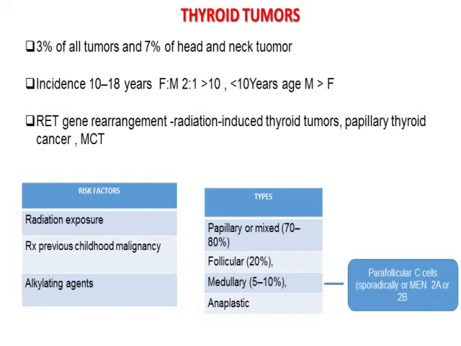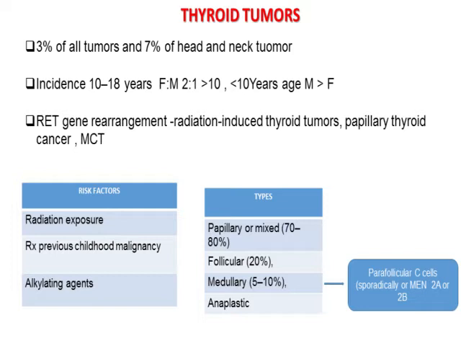They are usually associated with RET oncogene rearrangements, mainly radiation-induced thyroid tumors, papillary carcinomas, and medullary carcinoma thyroid. Risk factors are mainly radiation exposure, previous treatment for childhood malignancies like lymphomas and leukemias, and use of alkylating agents. Histologically, these thyroid tumors are classified into papillary, follicular, medullary carcinoma thyroid, and anaplastic thyroid cancers. The majority of them are papillary thyroid cancers.